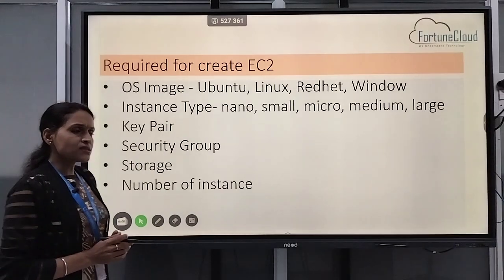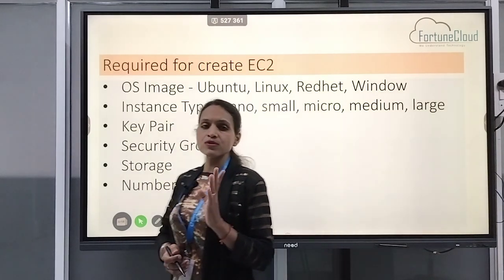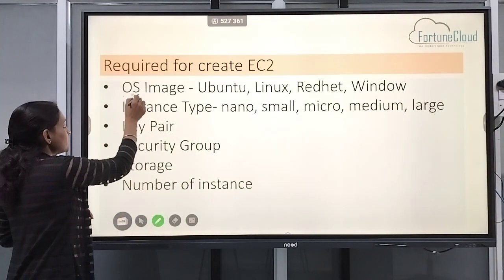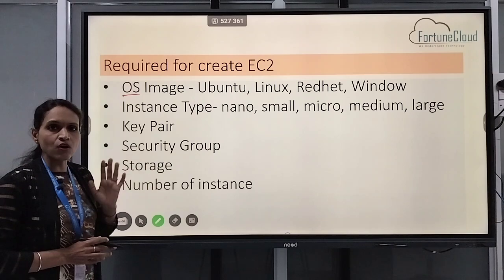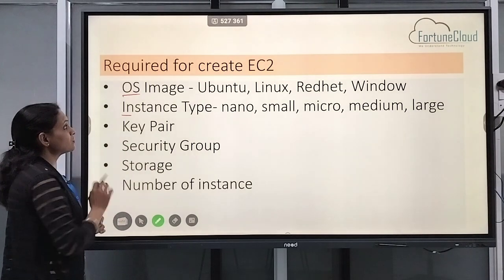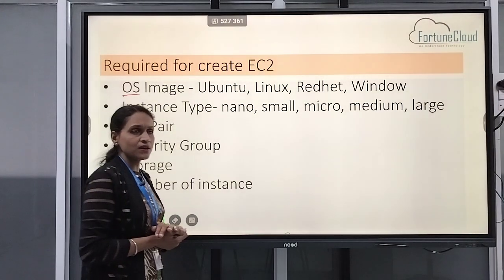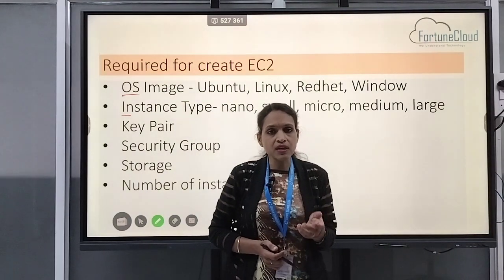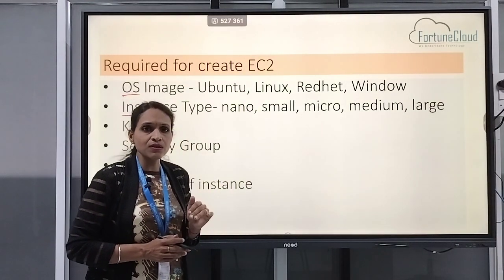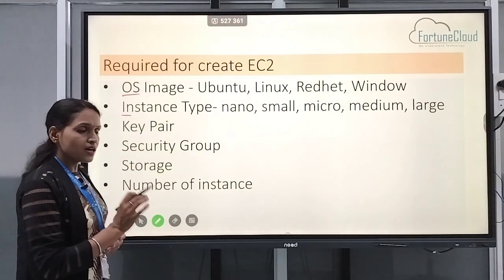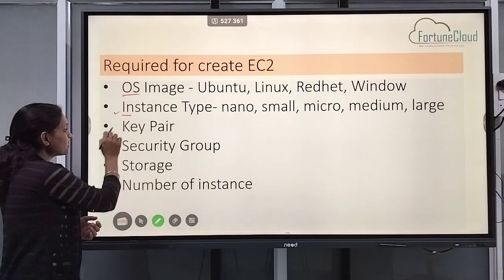Now let's start. Suppose I have to create one EC2 instance. What required things do I need? First of all, we have to select our operating system. As we know, there are a number of operating systems available, so as per our requirement, we have to select one. The next required thing, we have to select the instance type. There are n number of instance types available like micro, nano, medium, large, X large, and there are instance types like T2 micro, T3 nano, different types. So we can select our instance type as per our requirement. After that, we have to select our key pair.